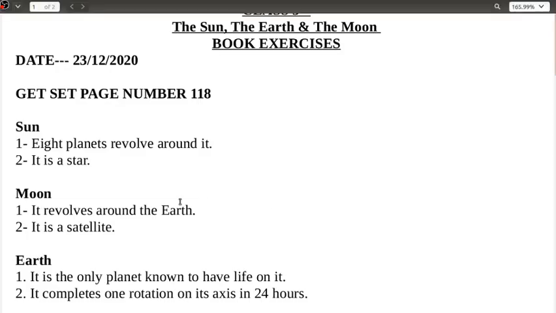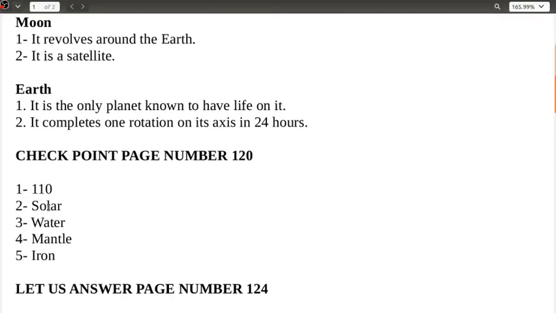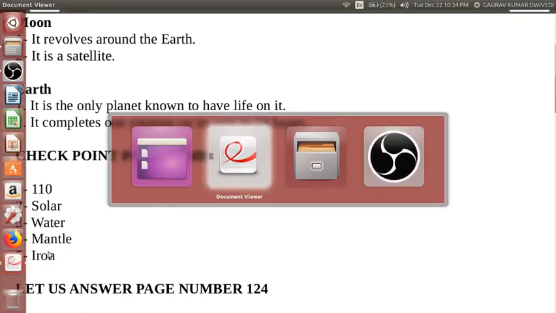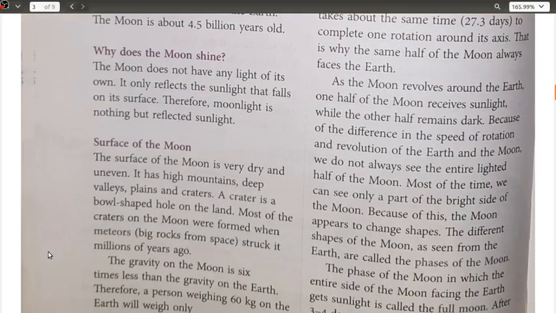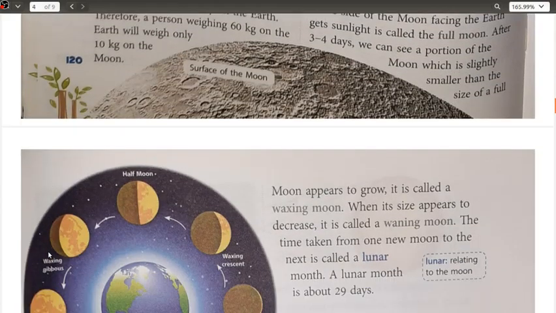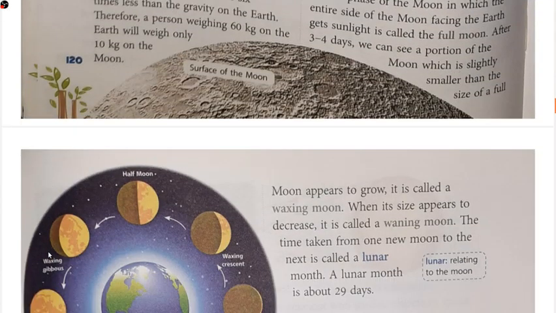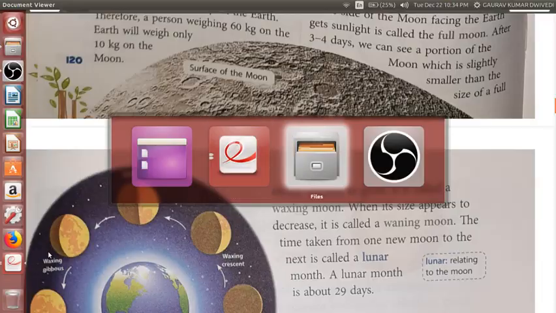Let us see the answers. Okay, so 110, solar, water, mantle and iron. Okay, next let us move ahead with the phases of the moon, which we have already discussed. Again, we will be discussing it in the question answers as well.